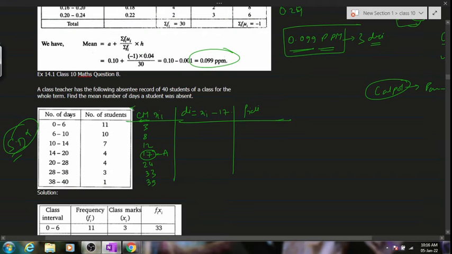Once the class mark is done, we'll be adopting the same method as we did in the previous one.